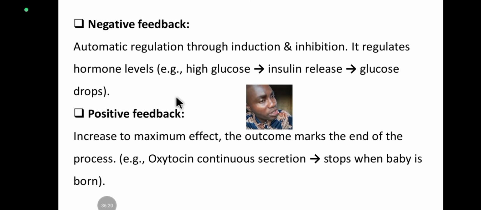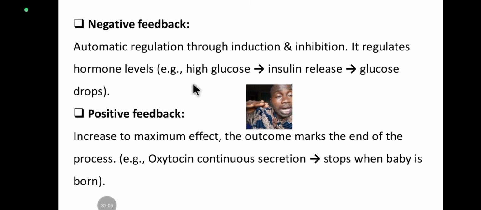Another example: when the blood sugar level is too low, the cells in the body detect it and send the message to the pituitary straight up. Immediately the pituitary receives the message, it sends a releasing factor to the pancreas. And the pancreas releases glucagon, which forces the conversion of glycogen stored in the body to glucose, so that the blood glucose level can be raised, so that the brain does not die. So that's it. It's automatic.